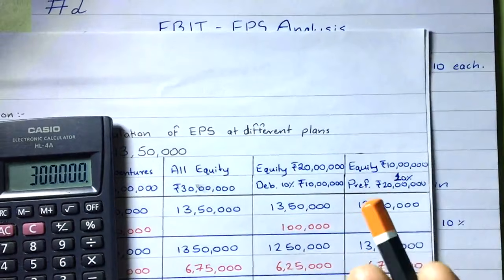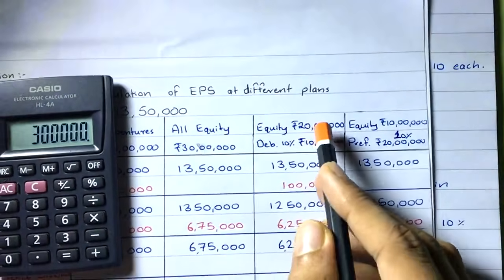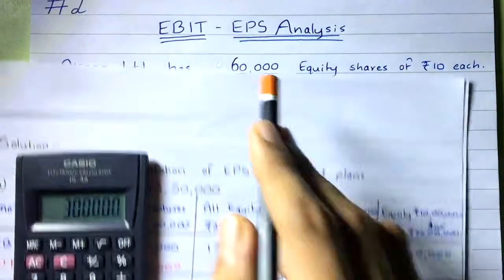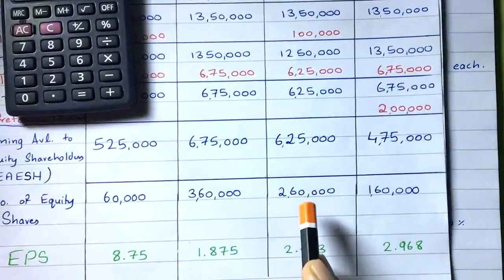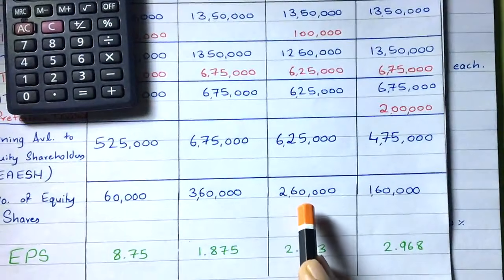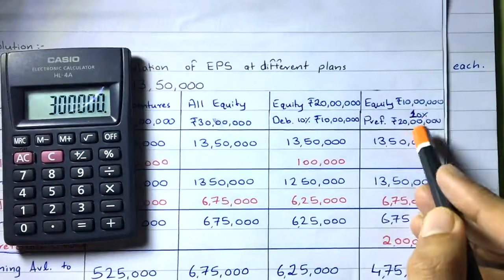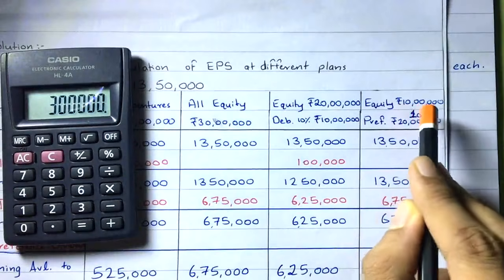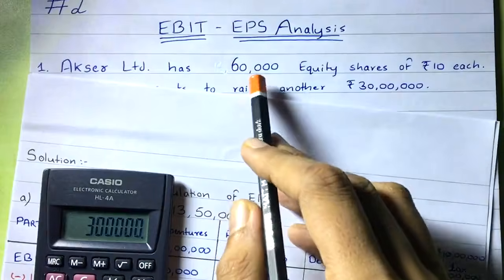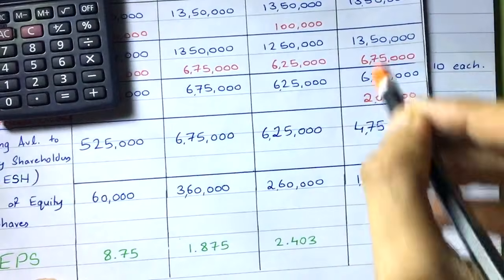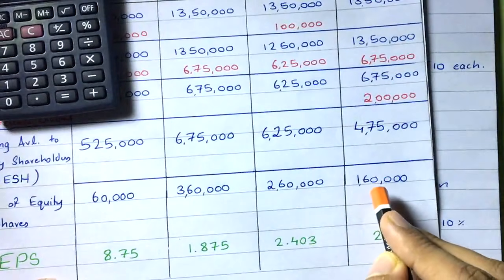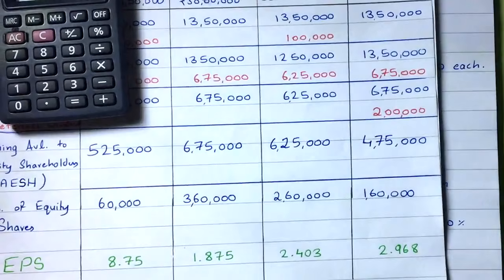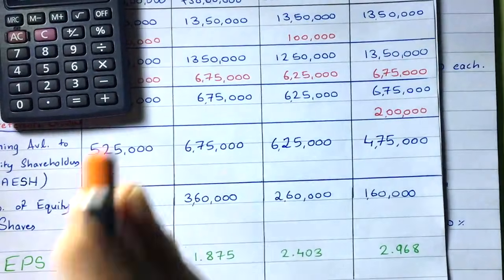The already issued equity shares are 60,000, so the number of equity shares in the third plan is 2,60,000. Here we are issuing 1 lakh equity shares, raising 10 lakh from equity, and 60,000 are already there, so it will be 1,60,000. Understood? We have to consider the shares which are already there in the business.